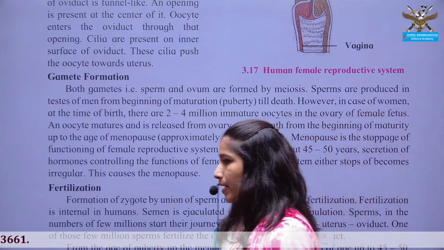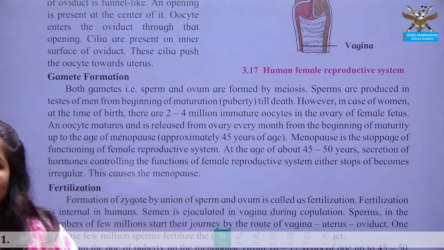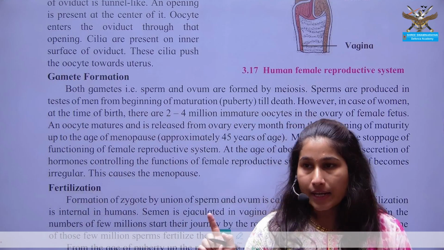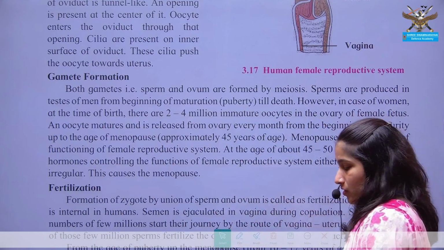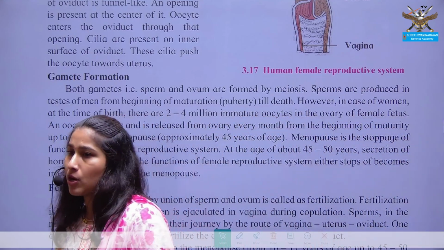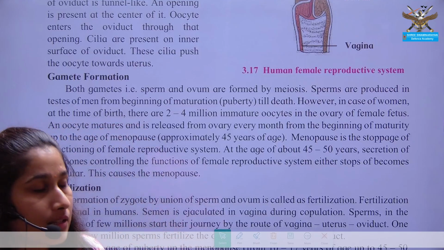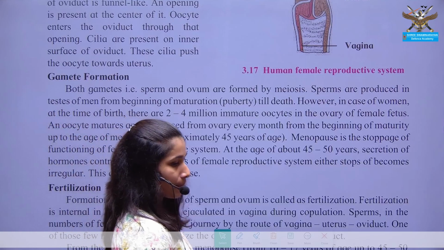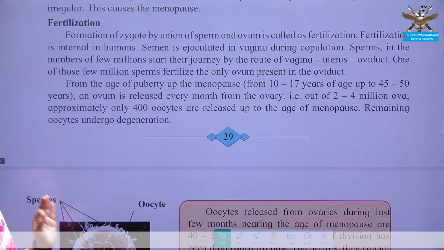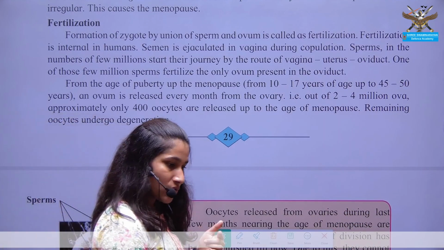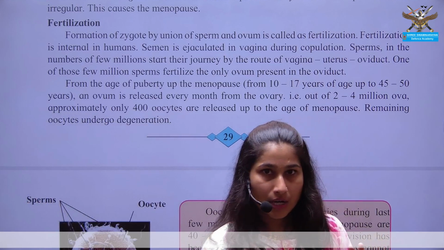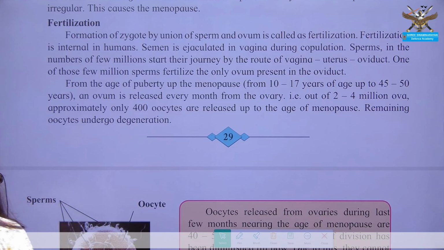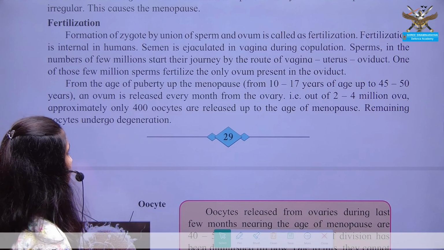But in the case of males, they can produce sperm till death. Healthy sperms are produced in the male till death, but this is not the case in females. A female only produces eggs up to the age of 45. After that menopause starts. Menopause, okay. When menstruation starts at the age of 13 to 14, that is at puberty, the process of release of egg starts.